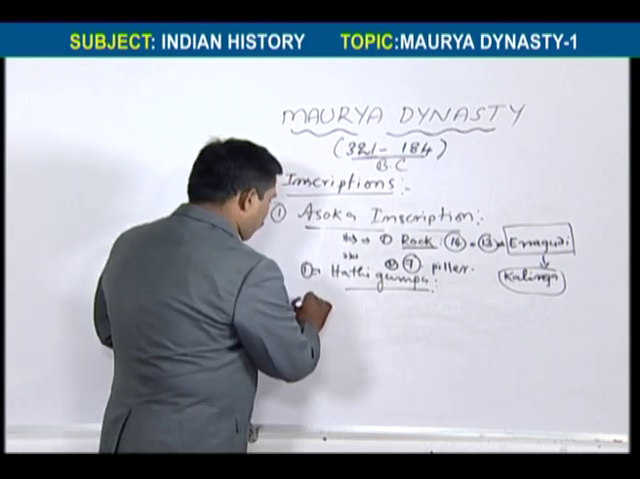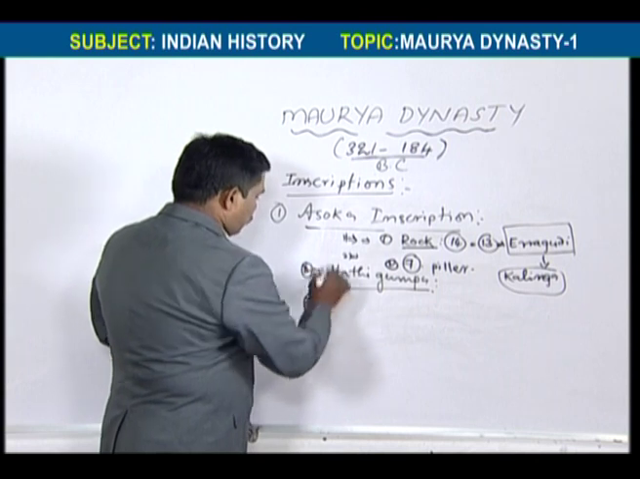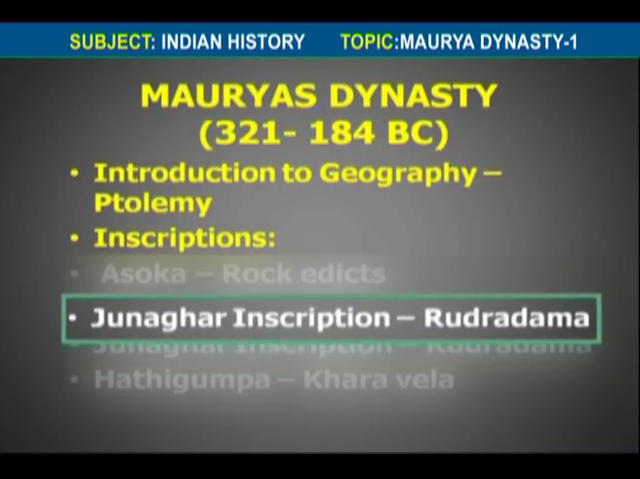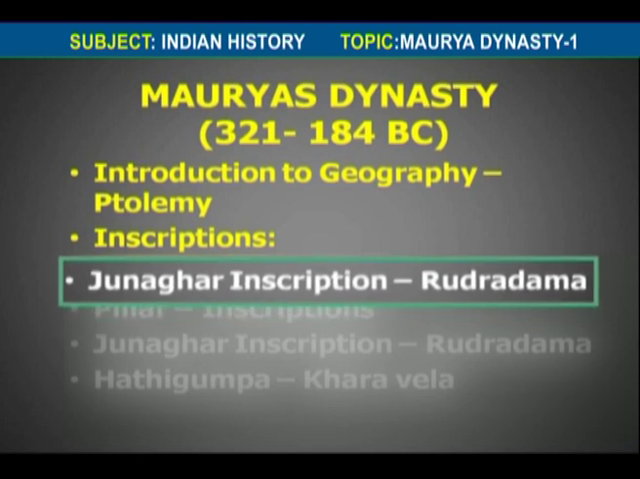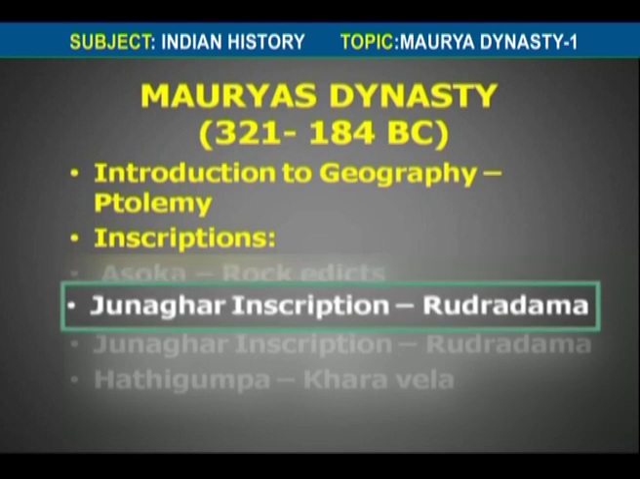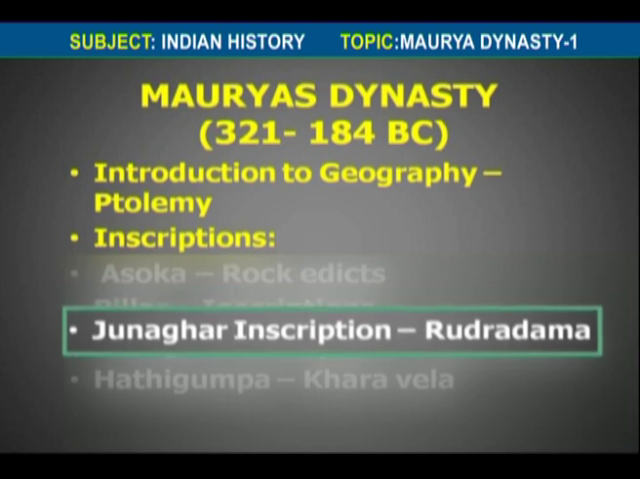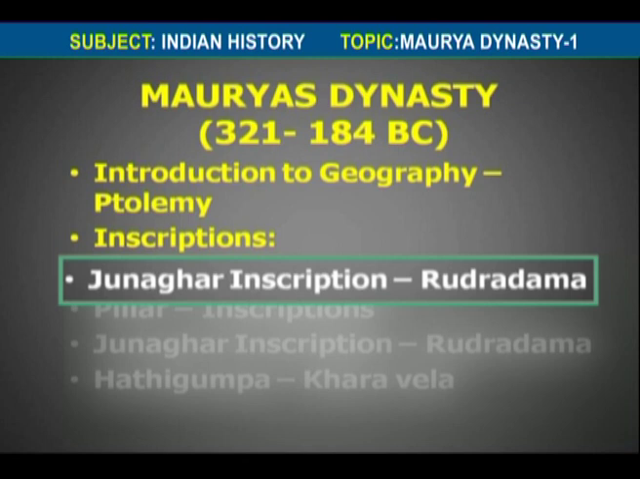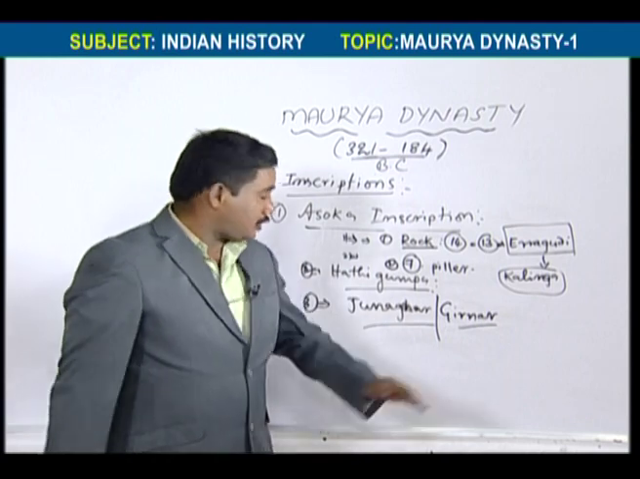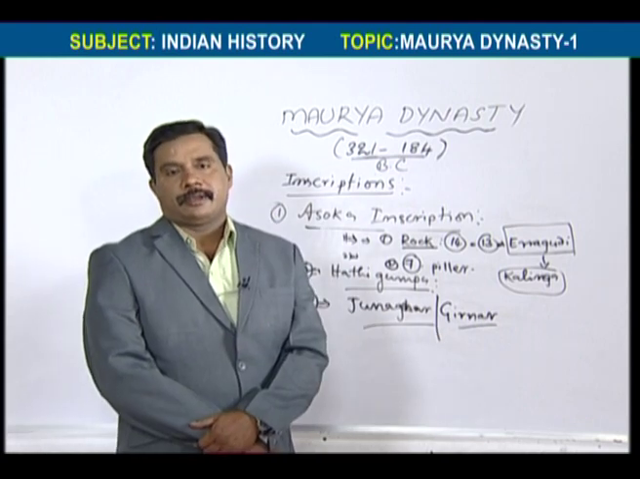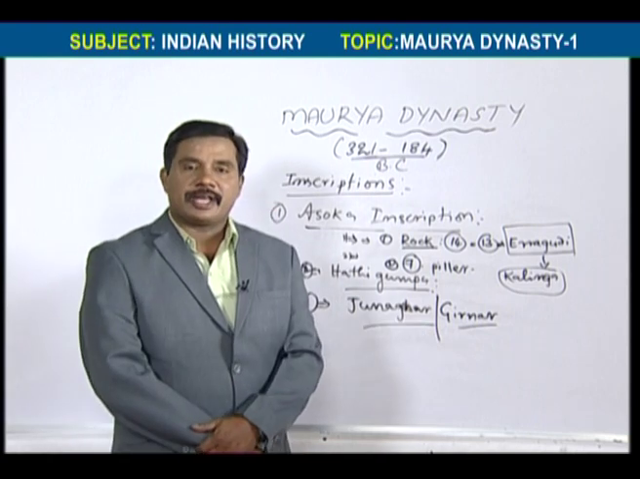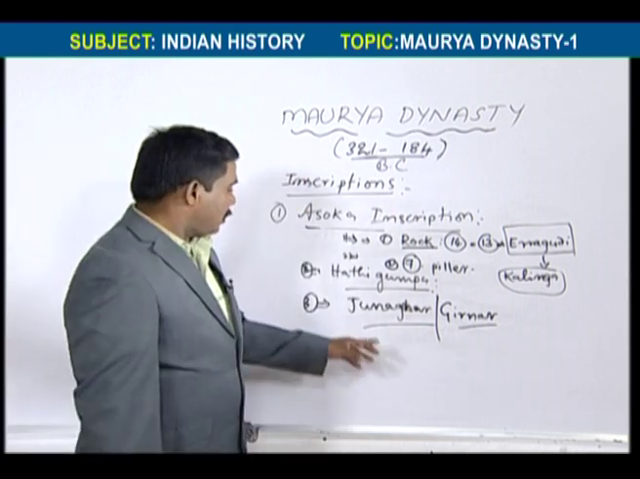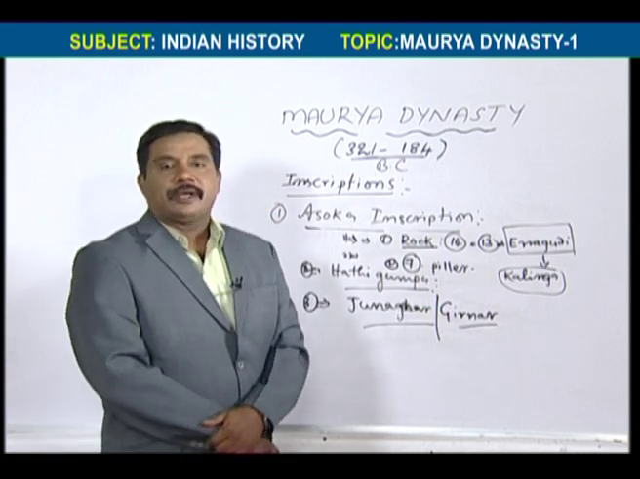Now one more inscription we have, that is the Junagadh inscription. This is called the Junagadh inscription. The Junagadh inscription was laid by Rudradaman, the Shaka king. It is also called the Girnar inscription. In India, this is the first Sanskrit inscription, laid by Rudradaman.